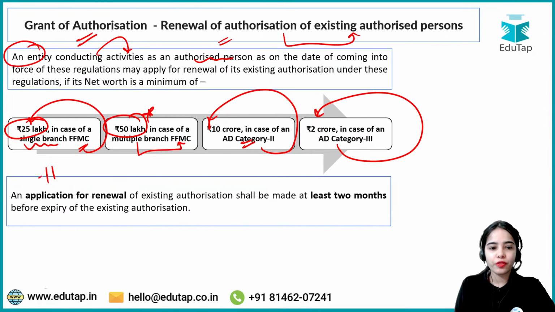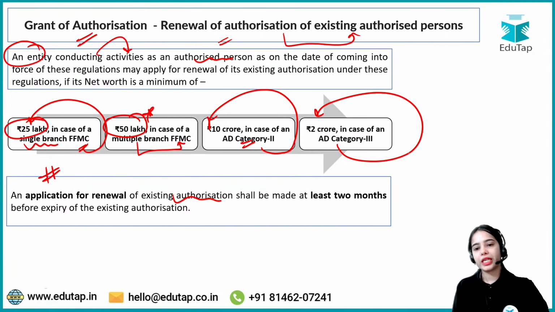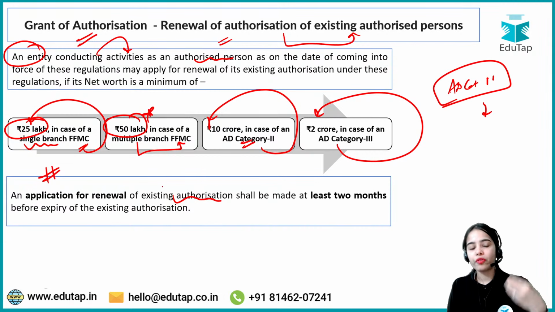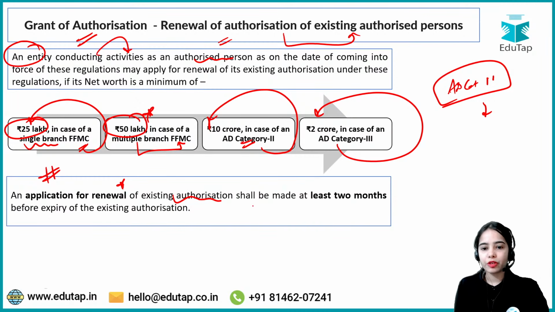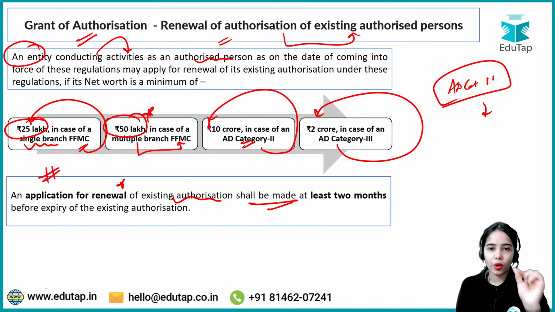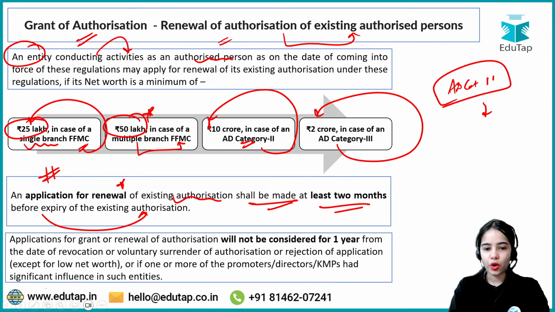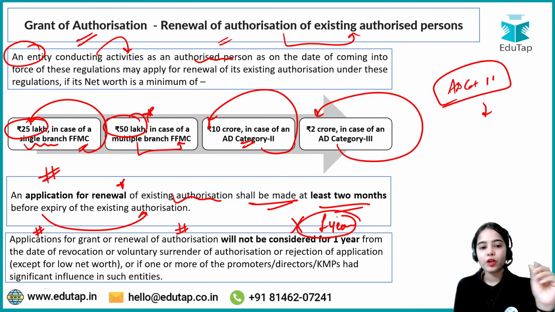Now an application for renewal of existing authorization, let's say there is an entity that is authorized dealer category 2. If it wants to get renewal of its authorization, the application for renewal shall be made at least 2 months before the expiry of the existing authorization. Applications for grant or renewal of authorization will not be considered for 1 year from the date of revocation.